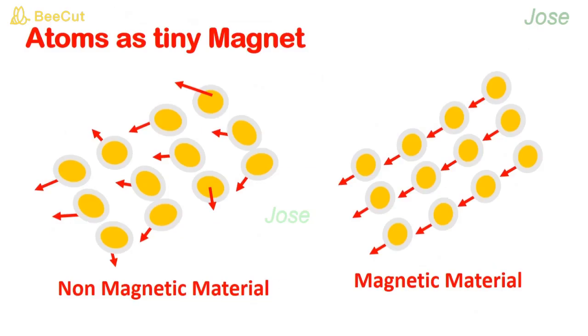If all the magnetic moments are in the same direction, then the material behaves like a magnet. If all the magnetic moments are in the opposite direction, the material does not behave like a magnet. So the reason for magnetism is the uncompensated magnetic moment of the atom.